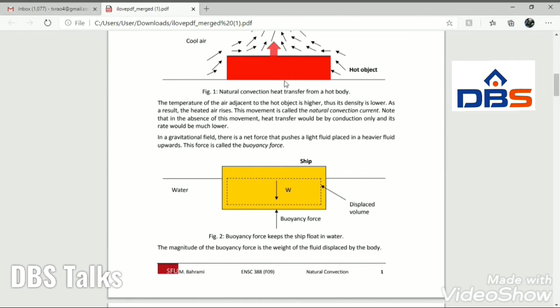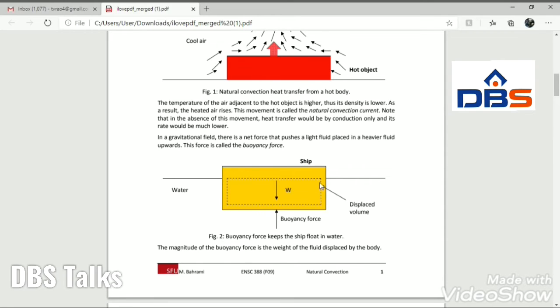Buoyancy force is a hydrostatic force. We already discussed the buoyancy force in Archimedes' principle. Suppose there is a ship in the sea or water. Once the ship is on the water, some portion of the ship is under the water.